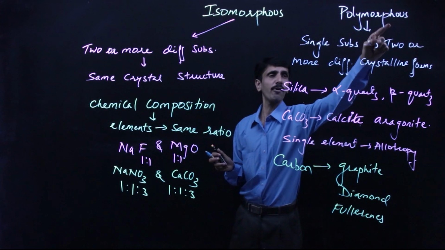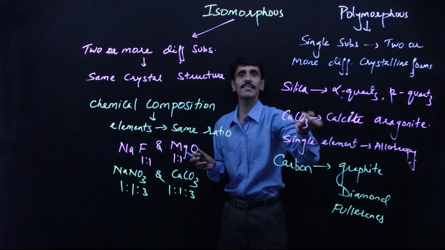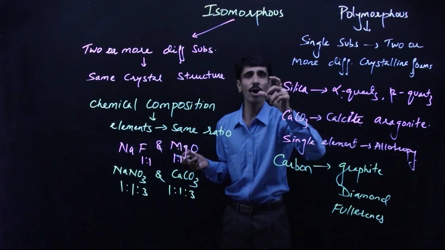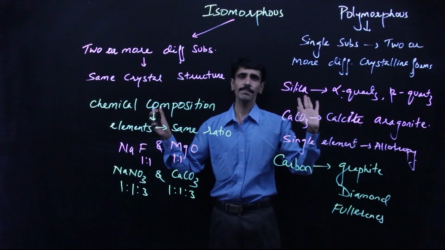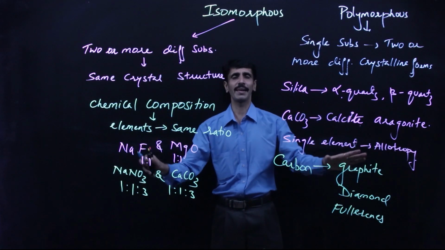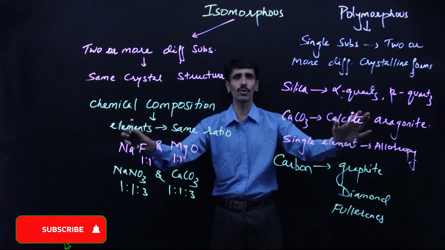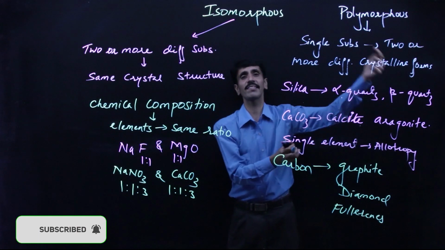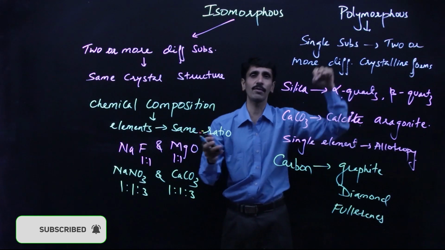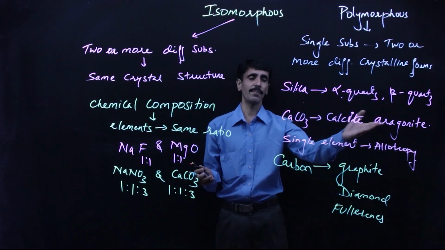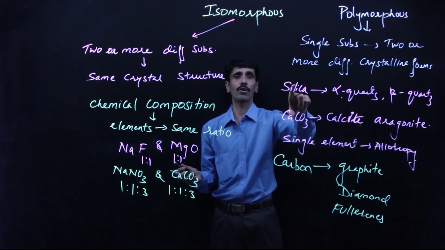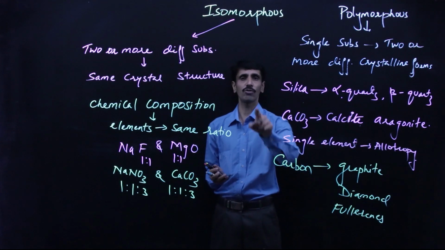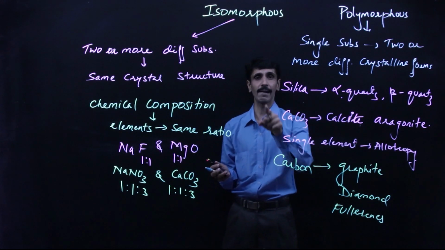Here in polymorphous, structures are different, so the substance has to be same. Remember it like that. Try to understand the meaning of the word, not just memorize it. So the entire concept becomes very clear. The comparison also becomes very clear to you. Here the chemical composition is going to be the same. Here the elements are same, but the structures are going to be different. So they are going to be existing in various structures. Okay, so I gave the example of silica and calcium carbonate when I could talk about substances. When I talk about a single element, I gave the example about carbon. Okay, so I guess you have understood up to this very clearly.